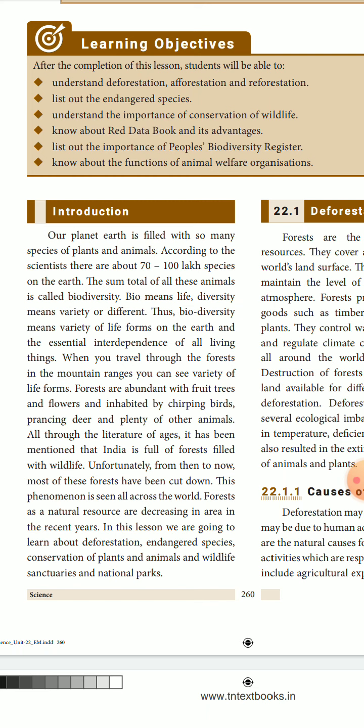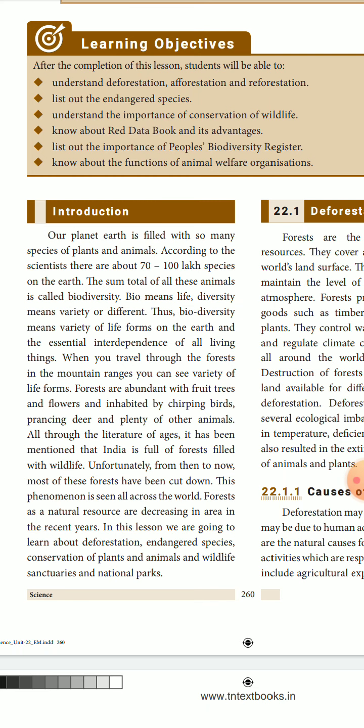So, on the earth, there are different types of animals. It is biodiversity. That means the sum total of all these is called biodiversity. What is the sum total? That means all the plants and animals on the earth together are called biodiversity. All the different types of living organisms that exist on the earth, from the microorganisms to the macroorganisms, together are biodiversity.